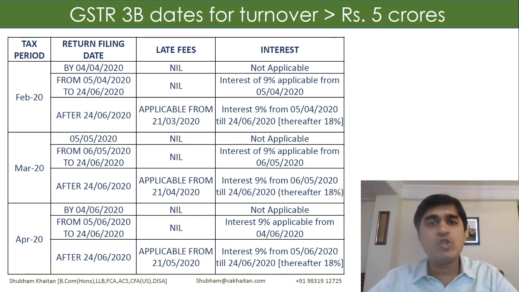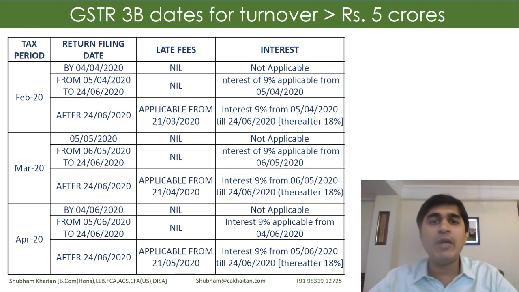Further, there's also one particular date, the waiver date, which we need to keep in mind here. Let's say up to 24th of June, if we have filed our returns, in that case late fees would not be applicable, but interest at the rate of 9% would be applicable.